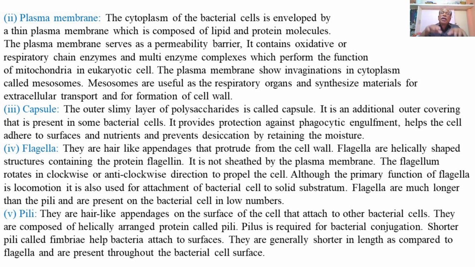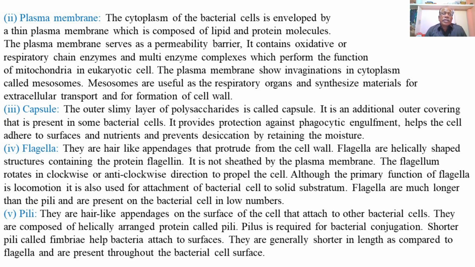are cilia-like processes which are much larger in number, present around the capsule of the bacteria. Pili are hair-like appendages on the surface of the cell that attach to the bacterial cells. They are composed of helically arranged protein called pilin, and a pilus, singular, is required for bacterial conjugation. Shorter pili called fimbriae help bacteria to attach to the surfaces,